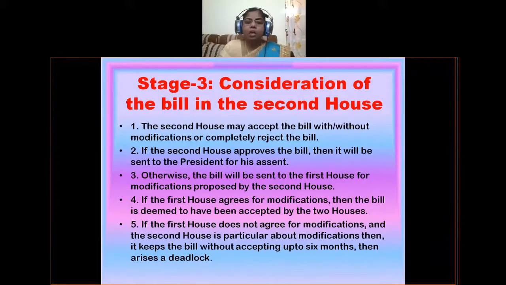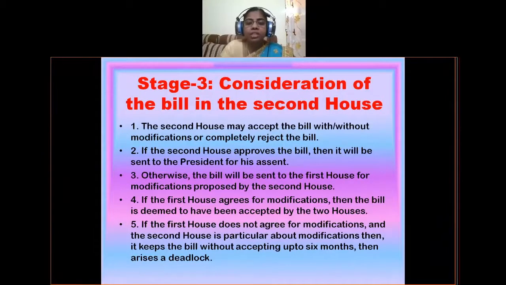If the first house does not agree to the modifications and the second house is particular about them, then the bill is kept pending without acceptance for up to 6 months. If the second house is particular about modifications and the first house is not ready to accept them, this is the situation.